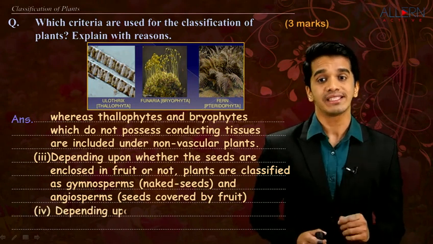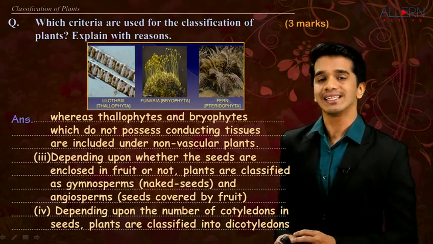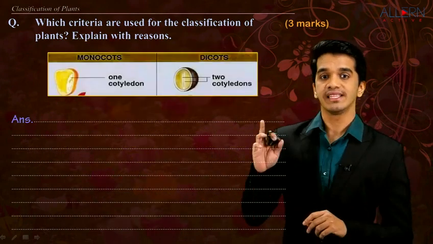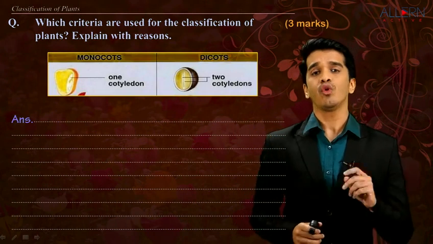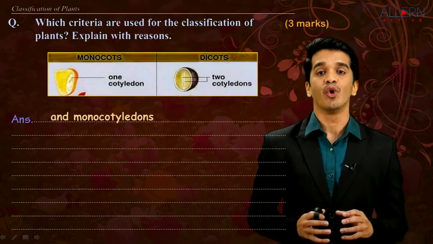So the next point says that depending upon the number of cotyledons in seeds, plants are classified into dicotyledons, that means two cots, as you can see in this image. And if it is only one seed leaf, that is one cot, that is called single cot, also known as monocotyledons.